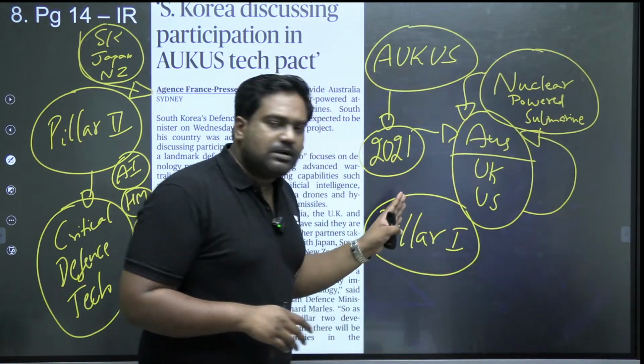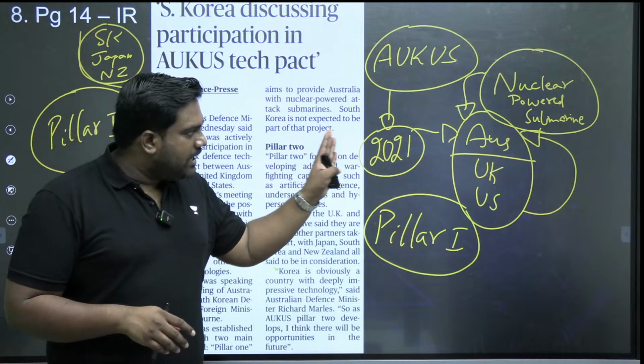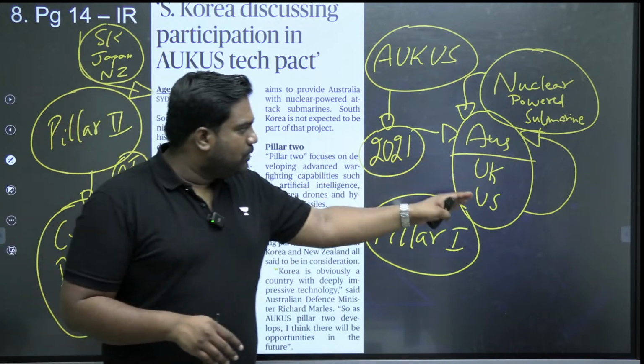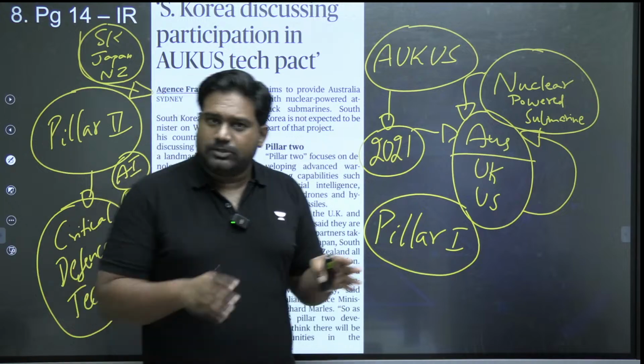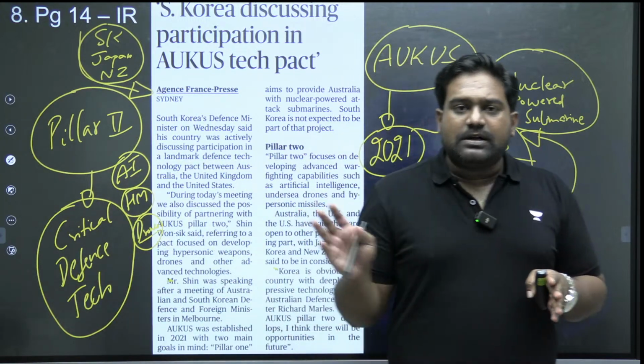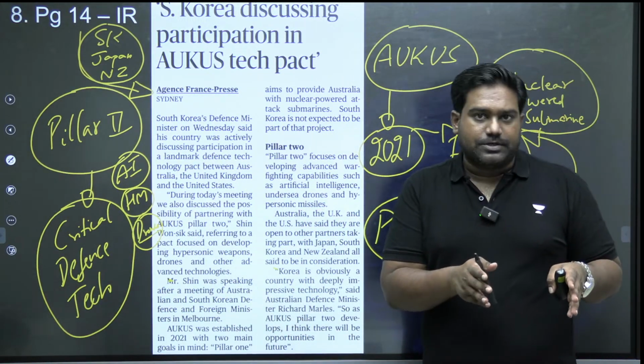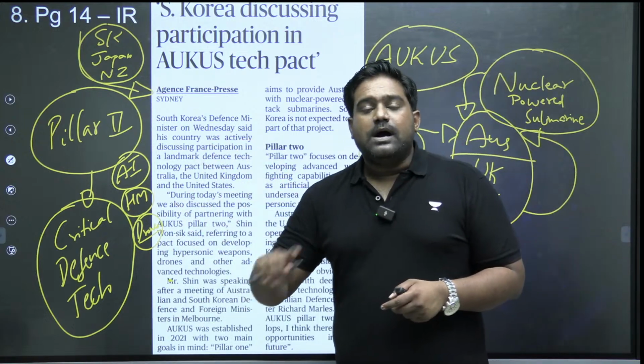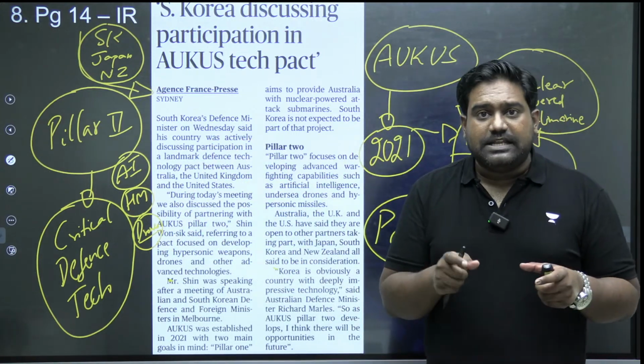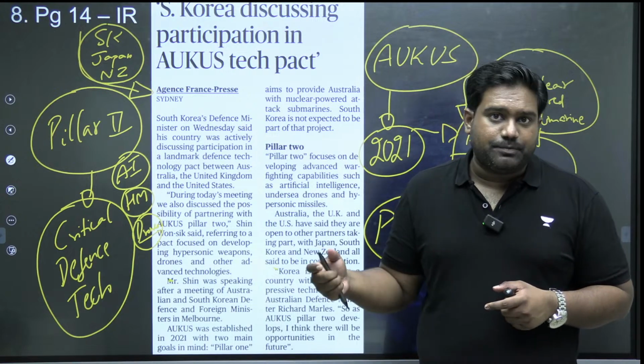Under Pillar 1, no other country will be included. It's only Australia, UK, and US, where UK, US will transfer nuclear-powered submarine technology to Australia. No other country will be included under Pillar 1 of AUKUS. But under Pillar 2, other like-minded democratic countries of the region are being considered for membership.